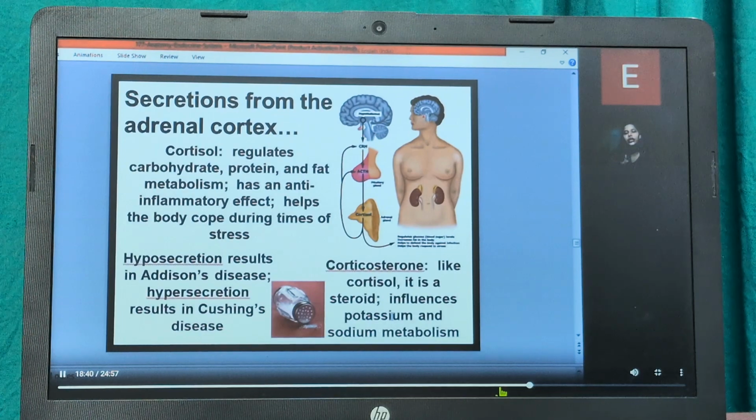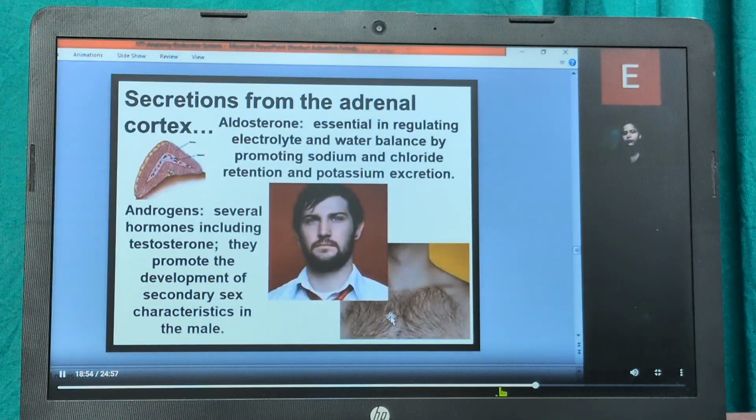And corticosterone, like cortisol, is also a steroid that influences the potassium and sodium metabolism in our body. Hyposecretion of cortisol causes Addison disease, and hypersecretion results in Cushing disease.